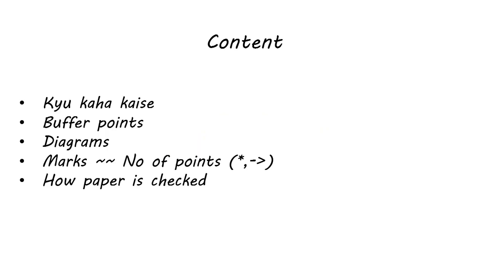So content is the main thing that you write in your paper. As we discussed in the previous video, क्यों कहाँ कैसे: if you know any of these three things about any topic, then you can elaborate it, and if you're creative enough, you can write many more points than any average person. Like, why do you use the topic, where do you use the topic, and how do you use this topic? If you know these three things, that would be very helpful for writing more number of points.